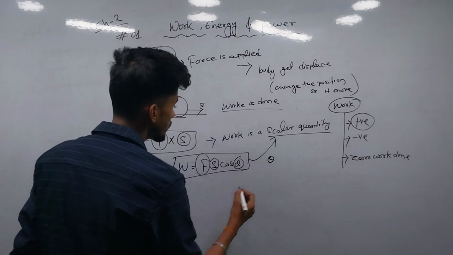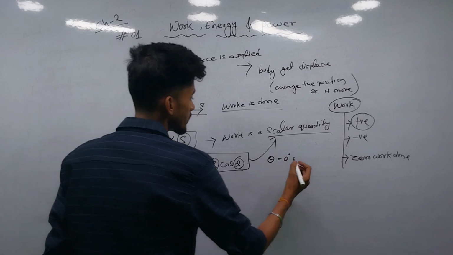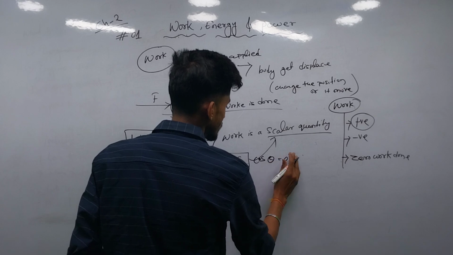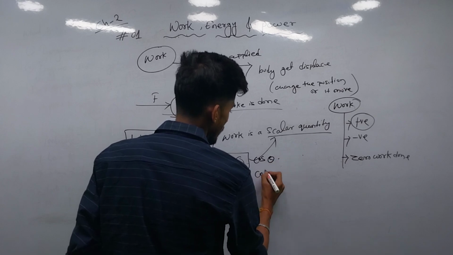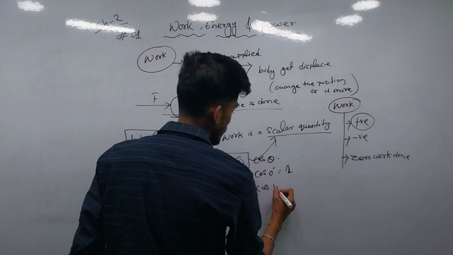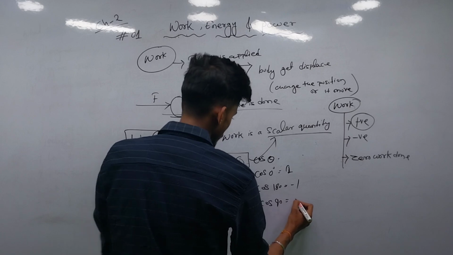If theta equals 0 degree, then cos will be 1. Cos 0 degree equals 1, cos 180 degree equals minus 1 and cos 90 degree equals 0.